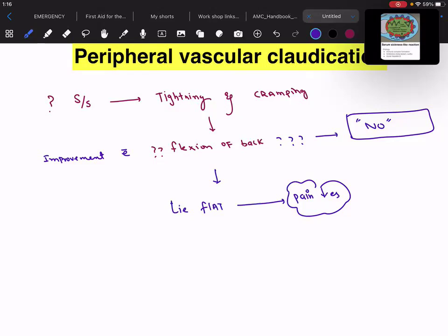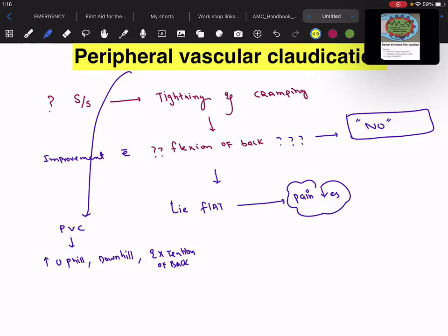Another important point is that the pain in peripheral vascular claudication increases while going uphill, even with the downhill, and even with extension of back, that is standing erect. So there's only one particular point which decreases the pain, that is lying flat.